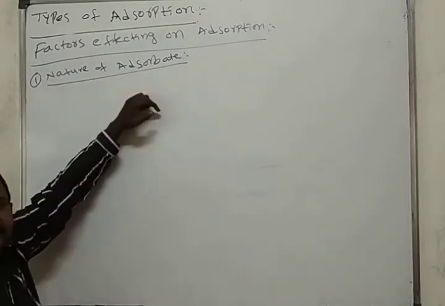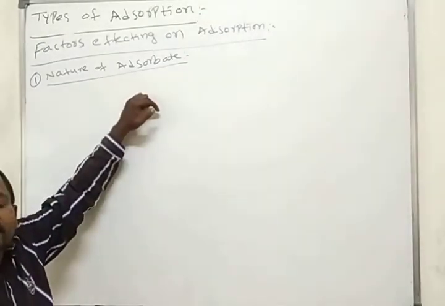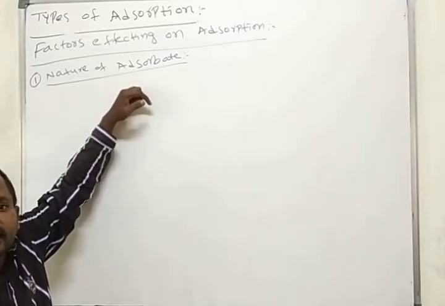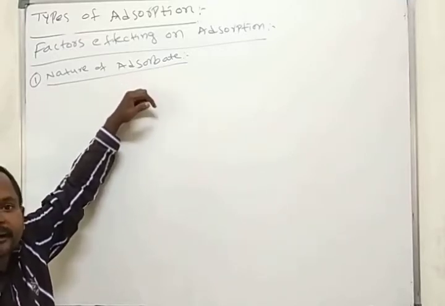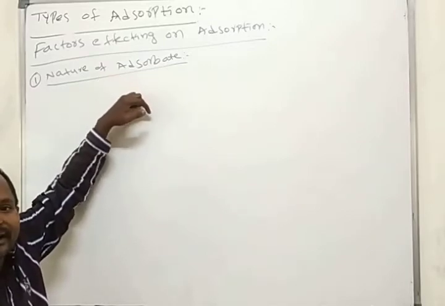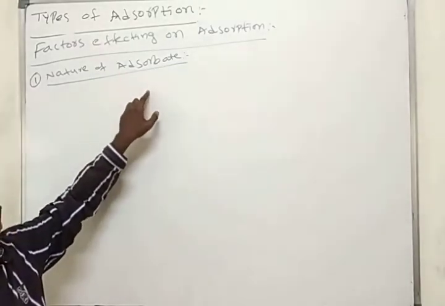Okay, already I explained. Easily liquefied gases, or those which have more critical temperature, are easily absorbed on the surface of the solid in physical absorption.